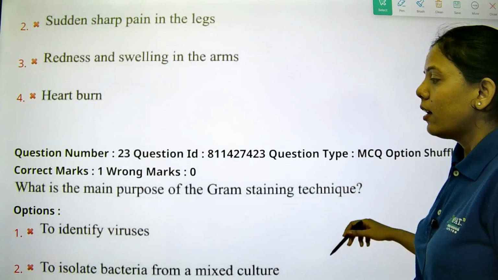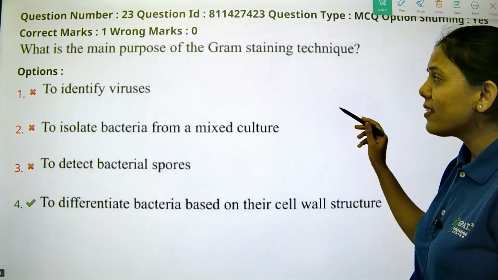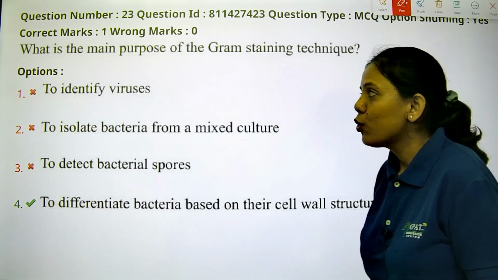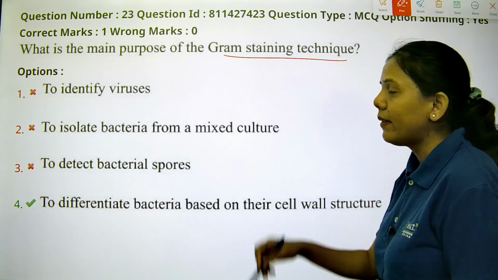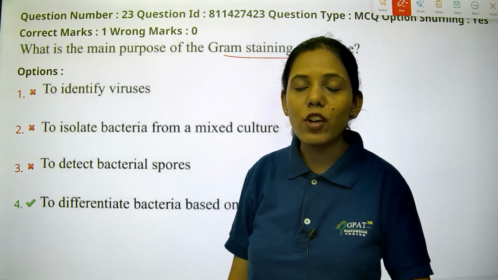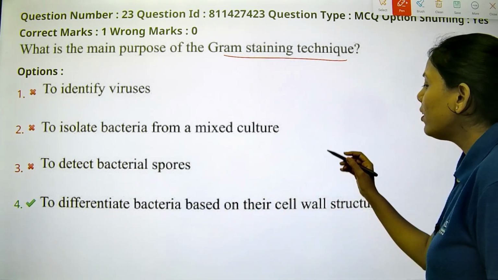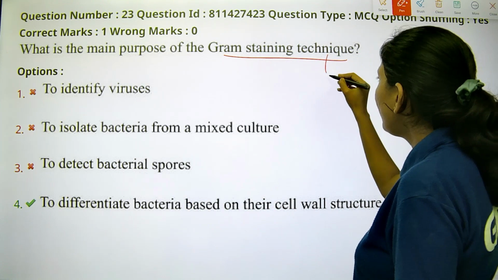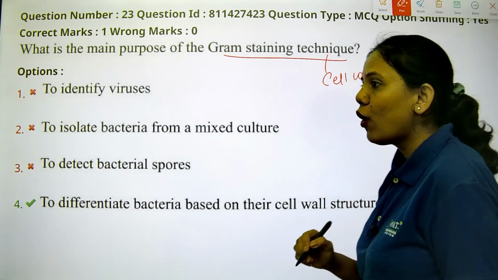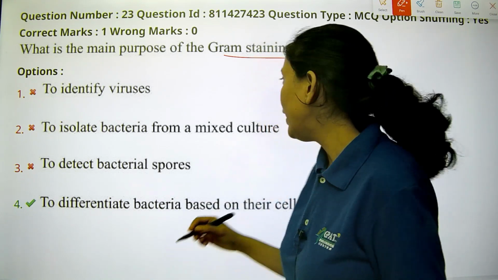The next question is, what is the main purpose of the gram staining technique? Gram staining was discovered by a scientist whose name was Gram. It is based upon the cell wall, which is made up of a peptidoglycan layer.